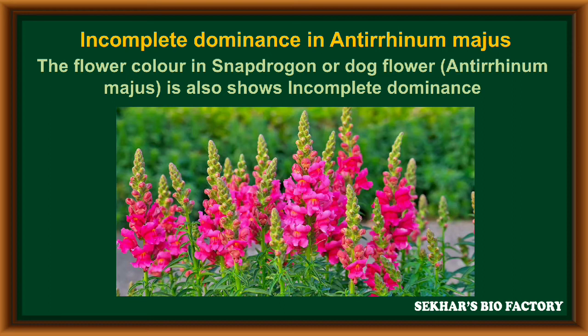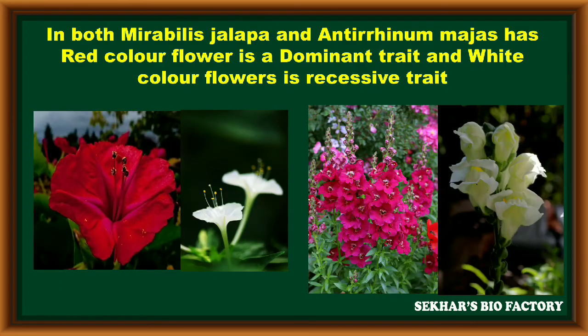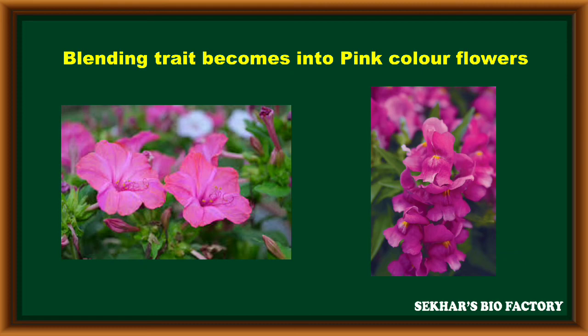Incomplete dominance in Antirrhinum majus. The flower color in snapdragon or dog flower is also an example of incomplete dominance. In both Mirabilis jalapa and Antirrhinum majus, red flower color is the dominant trait and white flower color is the recessive trait. During blending inheritance, the blended trait becomes pink flowers in both plants.